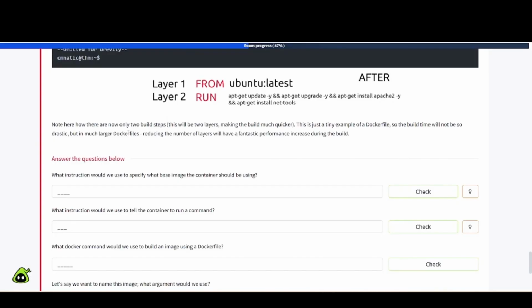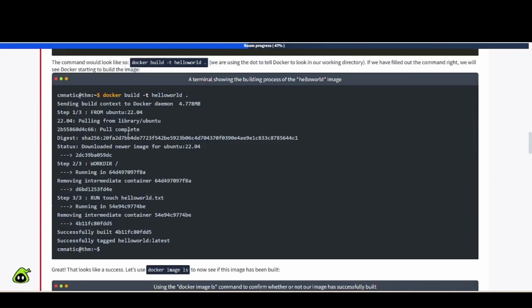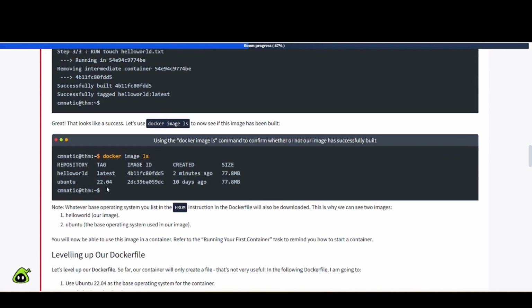Okay, so I'm not sure if we're supposed to be following along with this or what. I've just been reading along with this, but I guess we can go ahead and continue here. So if you want to list it out, you can use docker image ls.